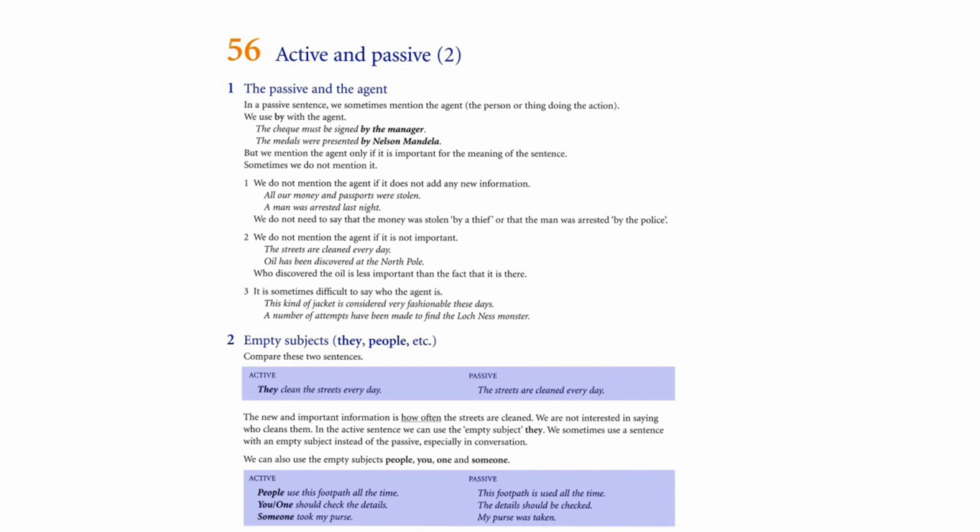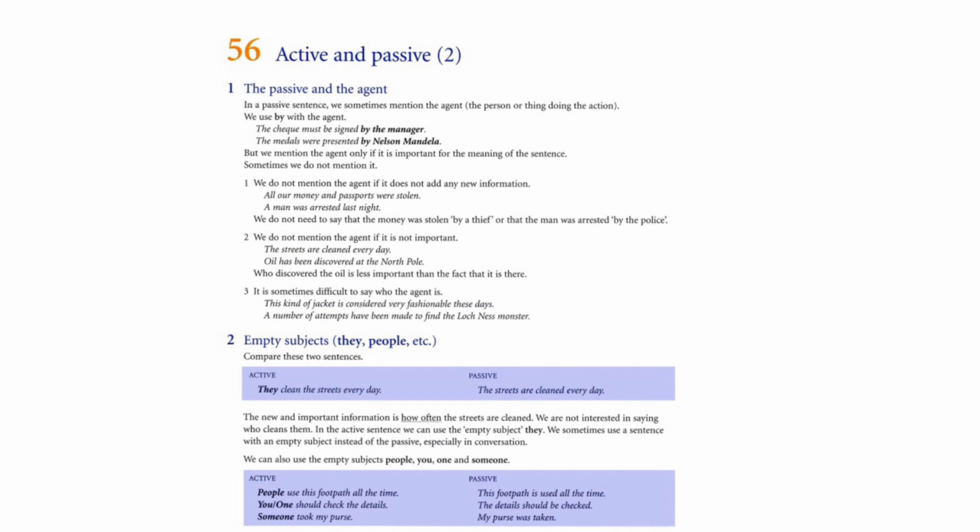Let's look at the empty subjects. Compare these two sentences. In active voice: they clean the streets every day. In passive voice: the streets are cleaned every day. The new and important information is how often the streets are cleaned. We're not interested in saying who cleans them.